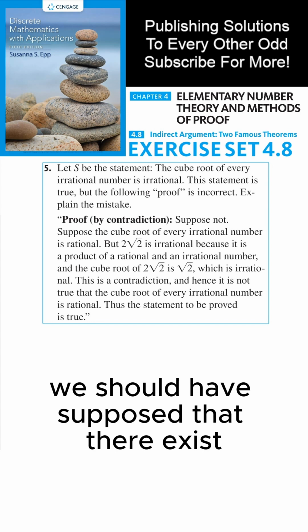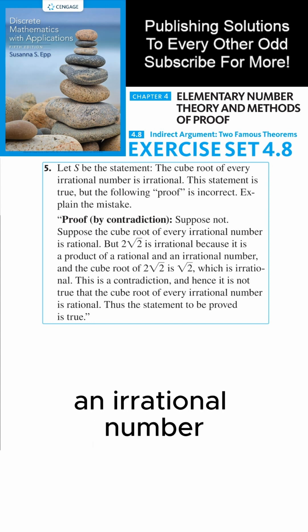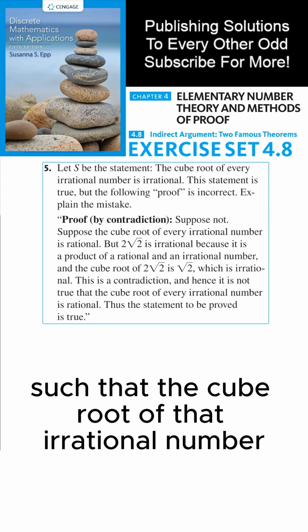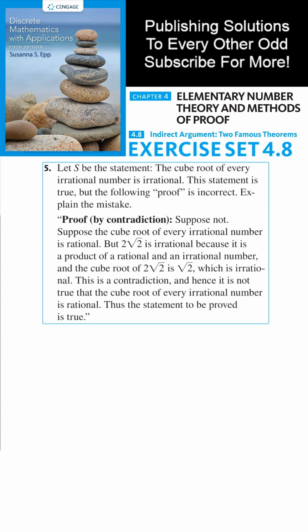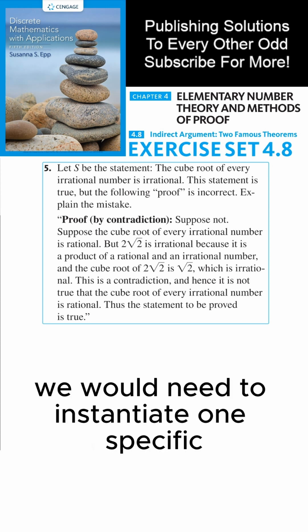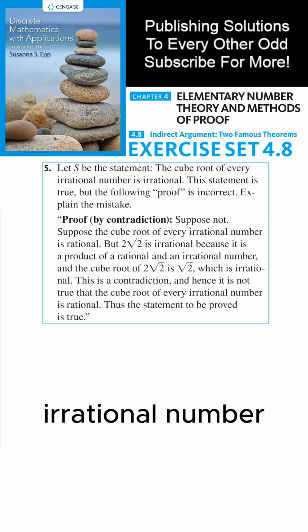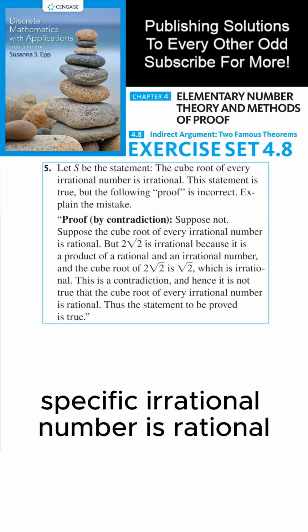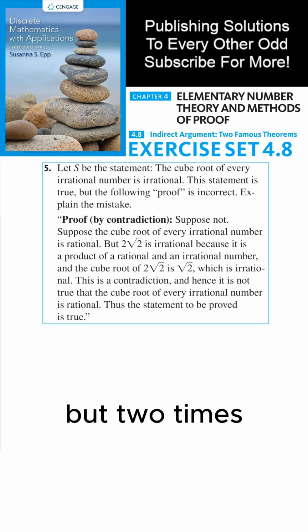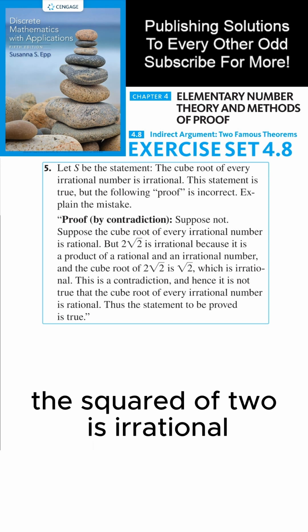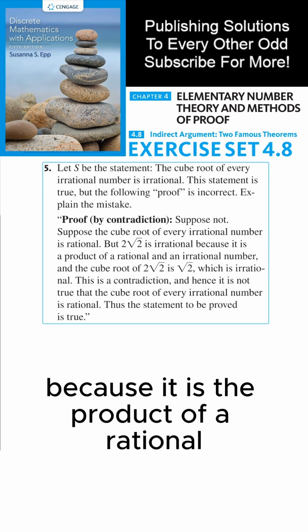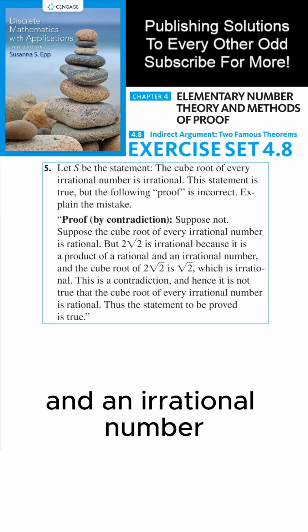We should have supposed that there exists an irrational number such that the cube root of that irrational number is rational. We would need to instantiate one specific irrational number such that the cube root of that specific irrational number is rational. From here it says, but 2 times the square root of 2 is irrational because it is the product of a rational and an irrational number.